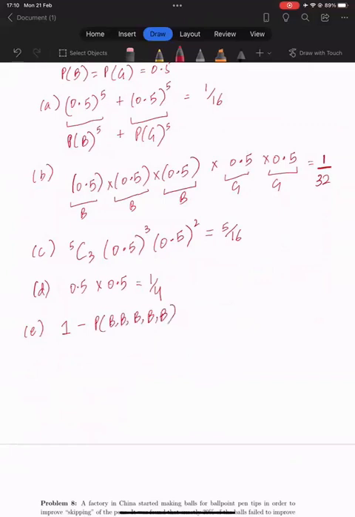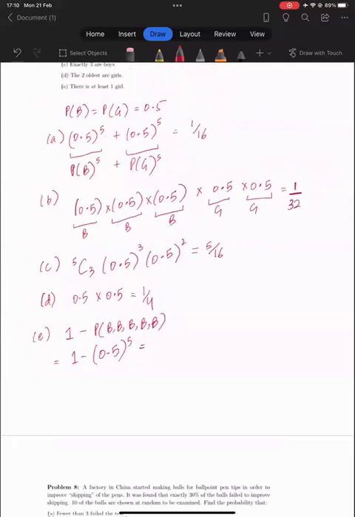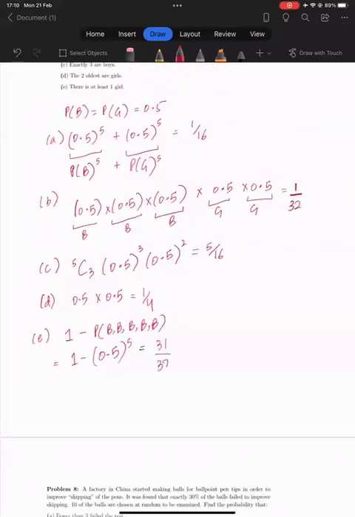So this is 1 minus 0.5 raised to the power 5. And it should give us 31/32.